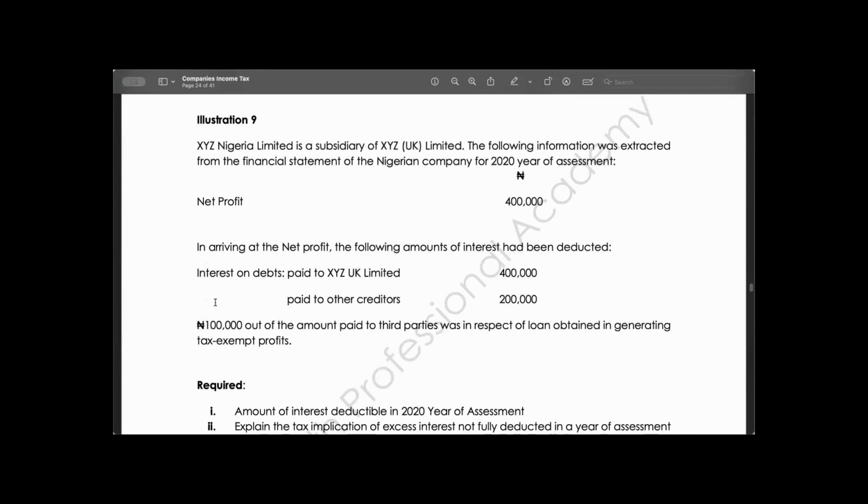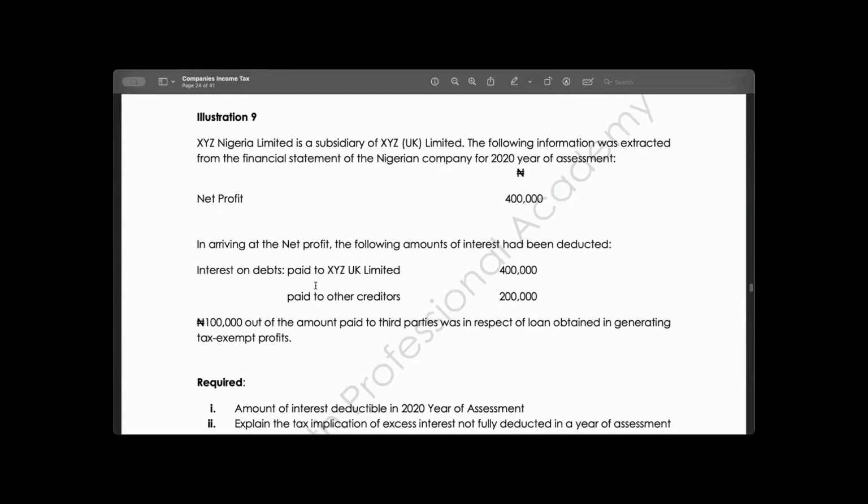The examiner informed you that in arriving at net profit, the following amounts of interest had been deducted: 400,000 and 200,000. 100,000 out of the amount paid to third party was in respect of loan obtained in generating tax exempt income.